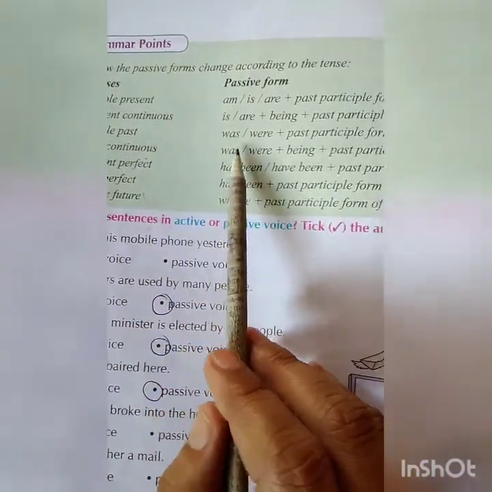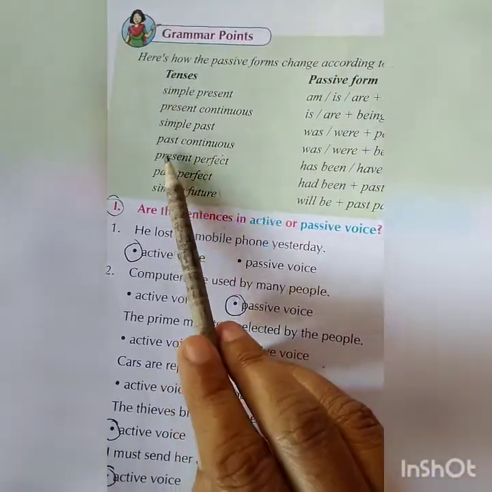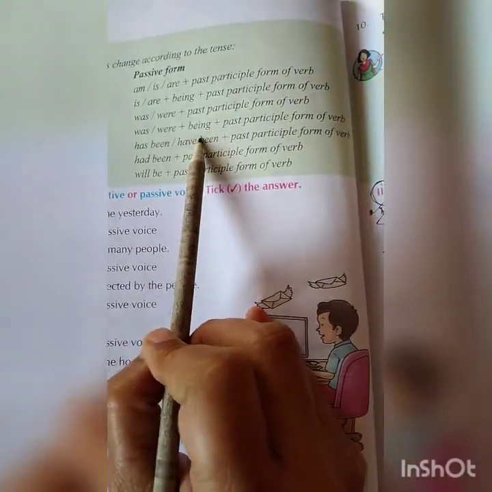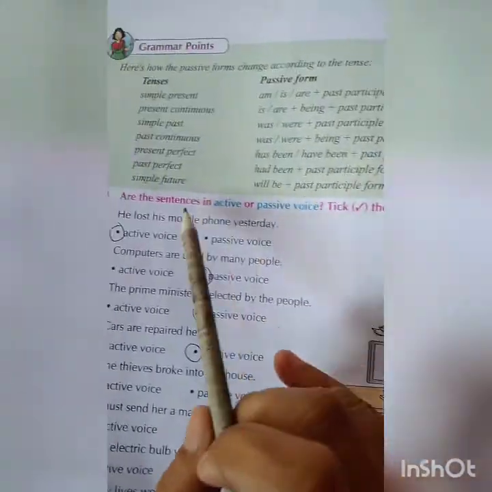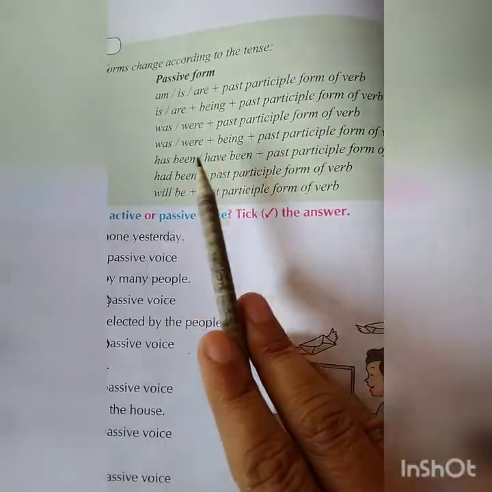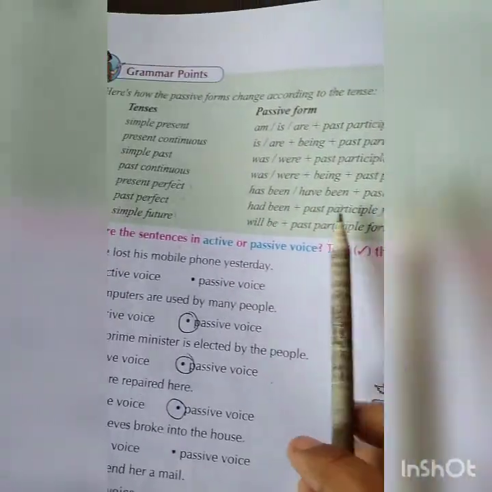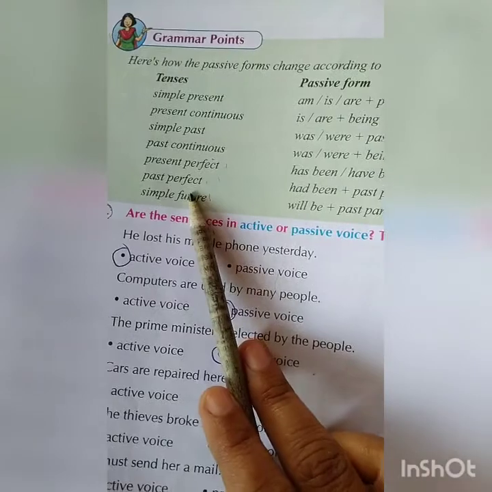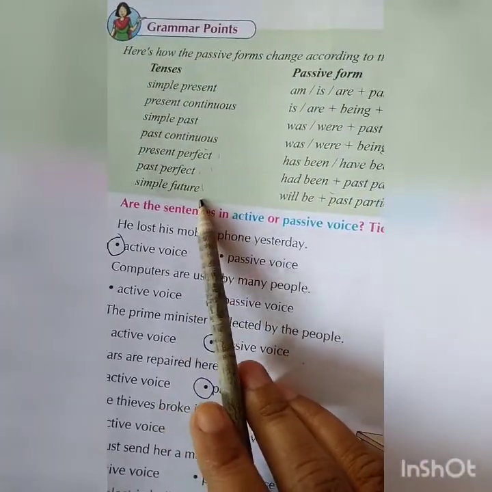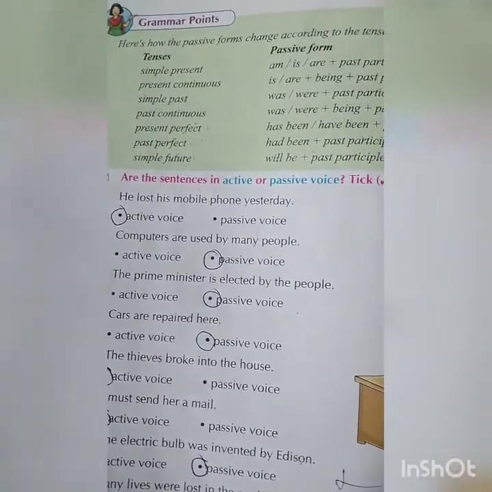Simple past tense, was or were, past participle form of the verb. Past continuous, was or were plus being plus past participle form of the verb. In present perfect tense, has been or have been, singular or plural, plus past participle form of the verb. Past perfect, had been plus past participle form of the verb. Simple future, will be plus past participle form of the verb.